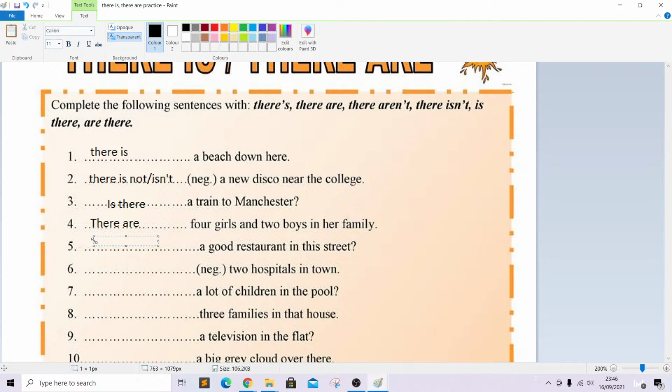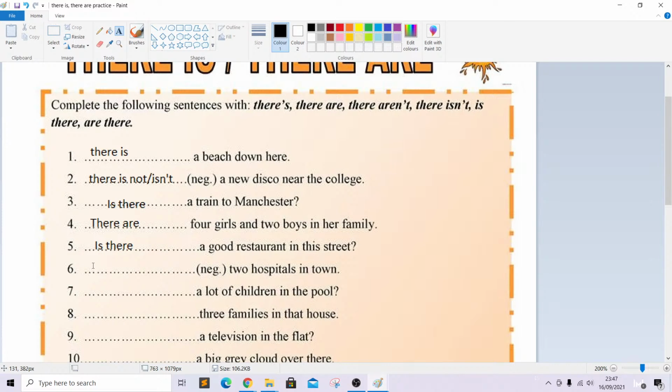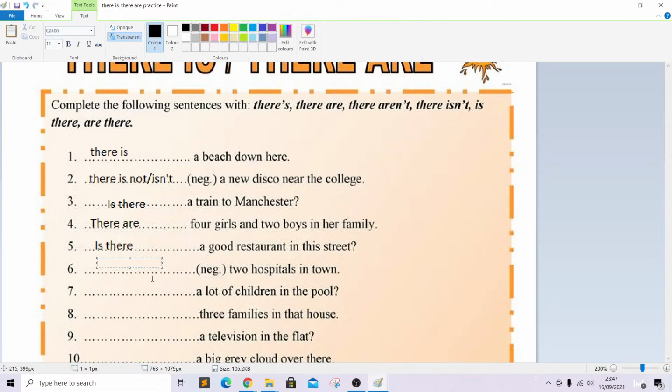Again, blank a good restaurant in this street. The article a leads us to the conclusion that it's going to be singular. So there is a good restaurant in the street. But, oh, we forgot. There's a question mark here, which leads us to the conclusion that it's going to be a question. So we have to use the question form first. Is there a good restaurant in this street? Just invert the is and there of there is, and now you have your question.